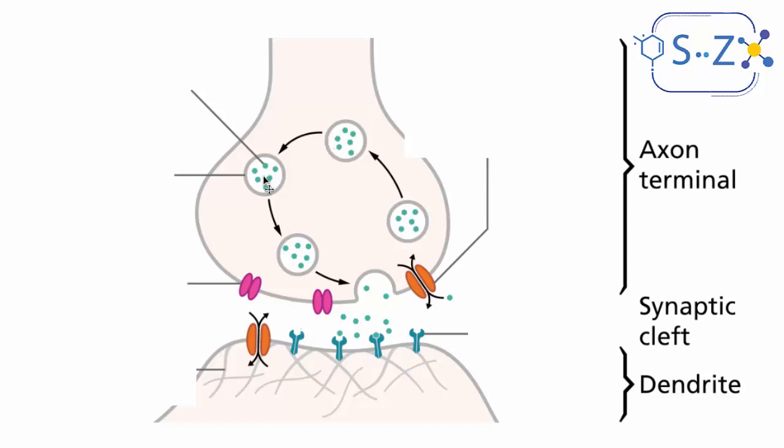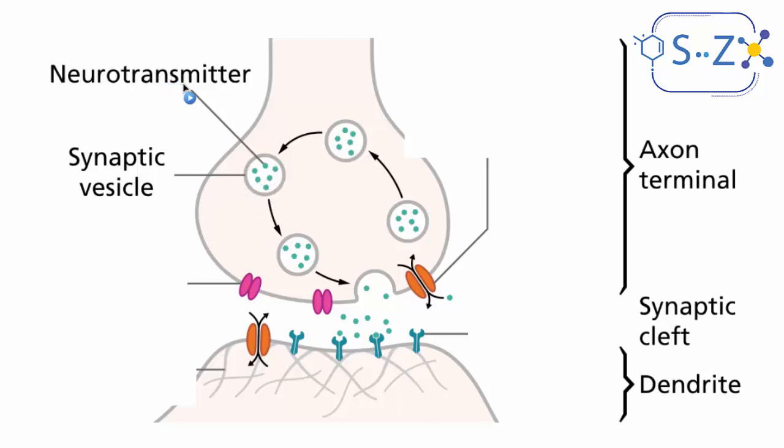In the presynaptic element, or here the axon terminal, we have certain bags or sacs, and these bags are called vesicles or synaptic vesicles. The word vesicle means a bag, and these sacs or vesicles are filled with chemical substances called neurotransmitters. The neurotransmitters are the most important part of a synapse because they do all the function. They are the key for the transmission of the message from one neuron to the other neuron, or to a muscle or gland, etc.